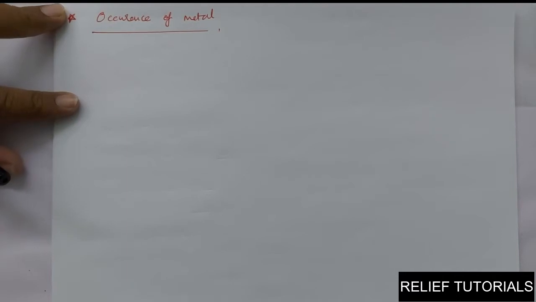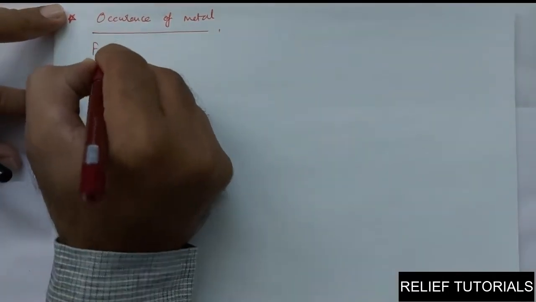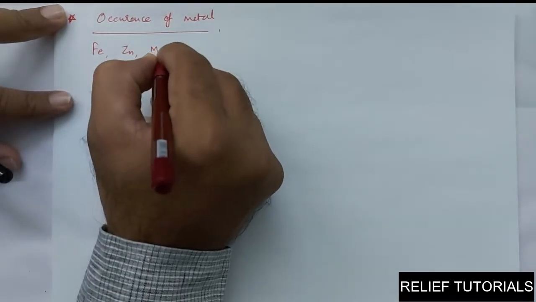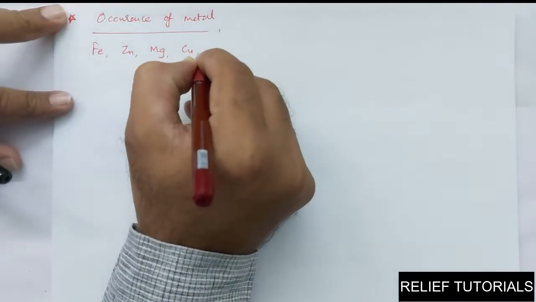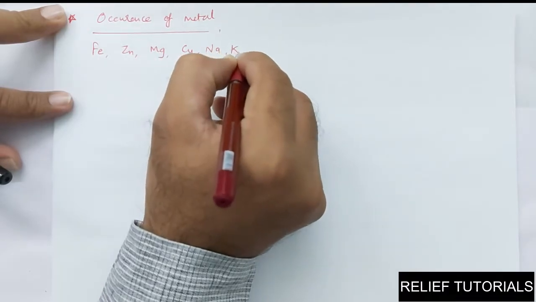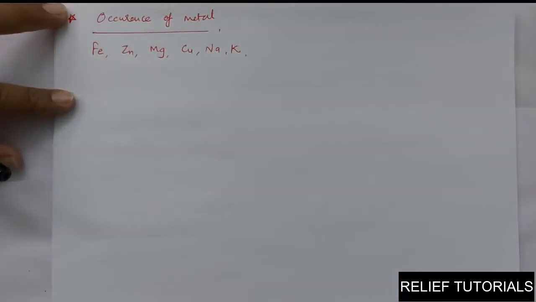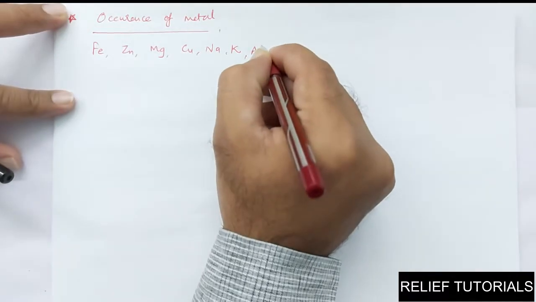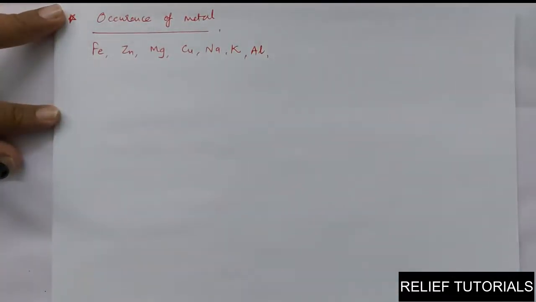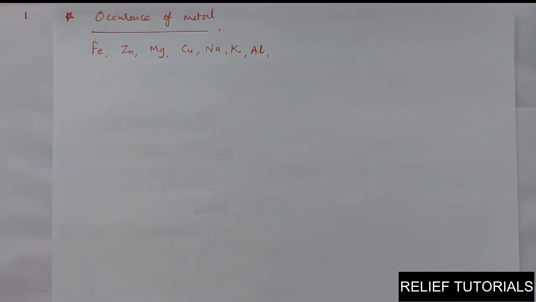See, in our daily life we use many metals like iron, zinc, magnesium, copper, sodium, potassium. Aluminium is the most useful metal nowadays. Okay, many other metals also we use. We know that there are 92 metals present in our surrounding. Most of the metals are very useful. But the thing is, from where do we find these metals?